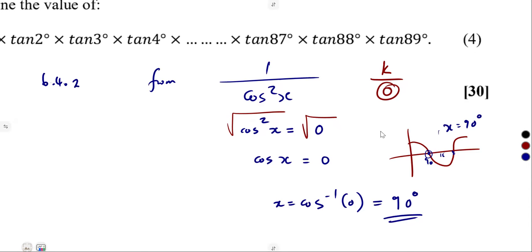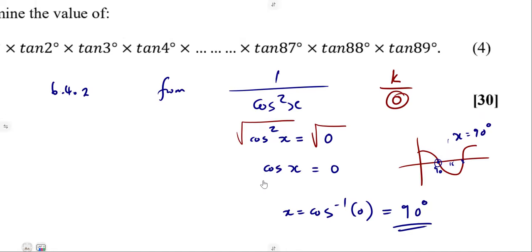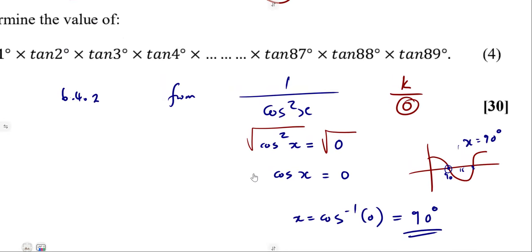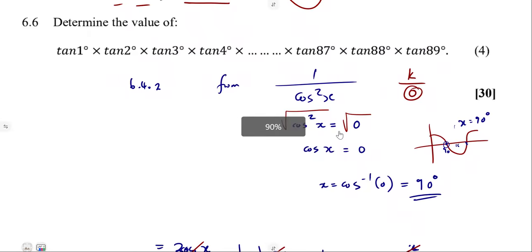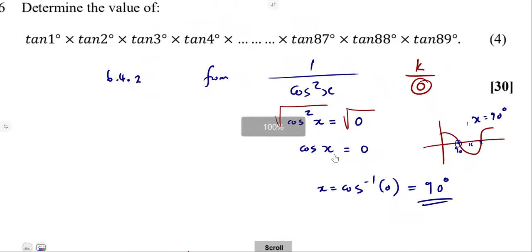According to the interval that you are given, there is no need of the general solution, guys. You're wasting your time there. From 0 to 90 or from 0 to 180, you can even tell the solutions where they must be found, in which region. So just use that reference angle as your solution. All right, so that was it. Our x is supposed to be 90 degrees for this to be undefined.